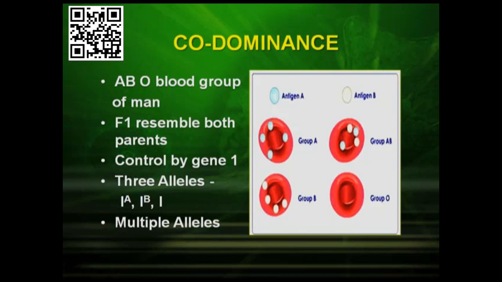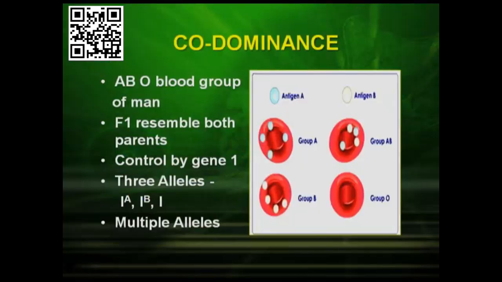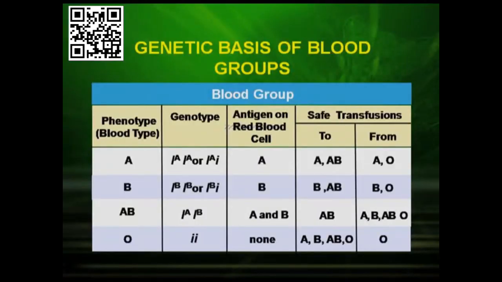So it is a case of multiple allelism. So what is the difference between incomplete dominance and codominance? In the case of incomplete dominance, an intermediate color was obtained between the red and white. But in the case of codominance, both the dominant alleles shared and they produce a new phenotype. They both express themselves.